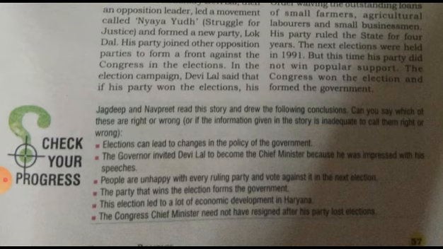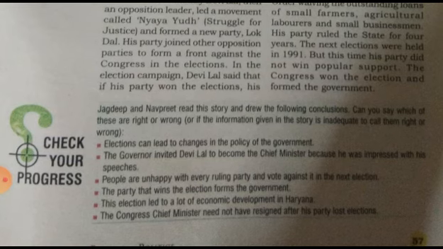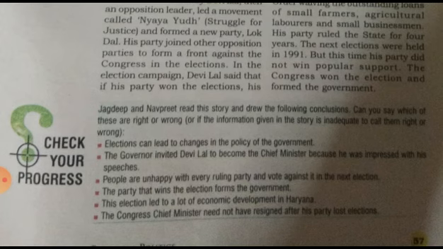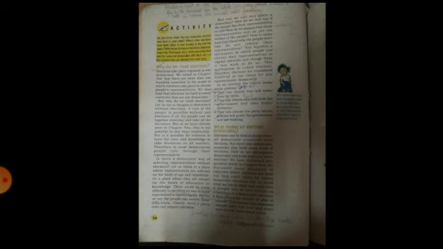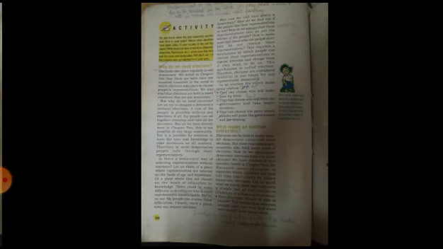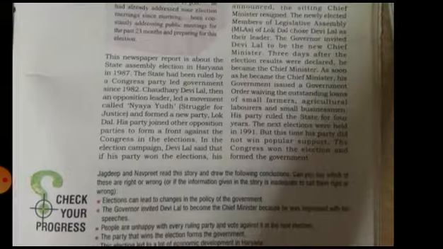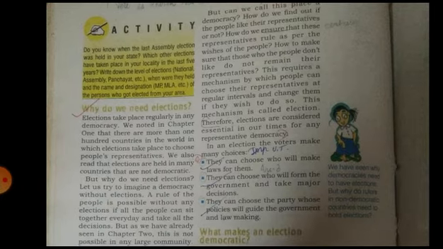Means the Congress chief minister needs to resign after losing in the election. So this is about some points related to the assembly election which was held in Haryana, from 87 to 91. So next, from page number 58,